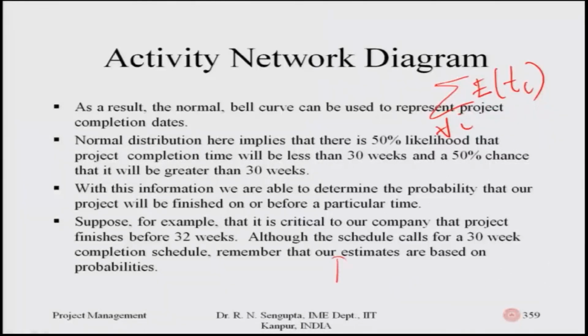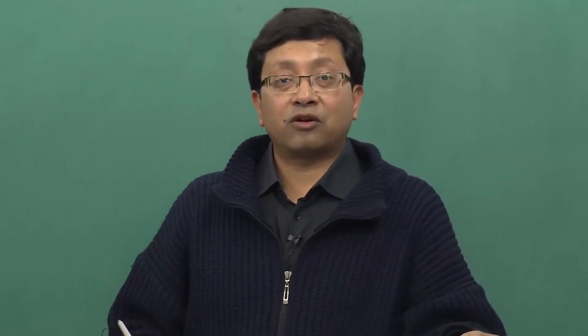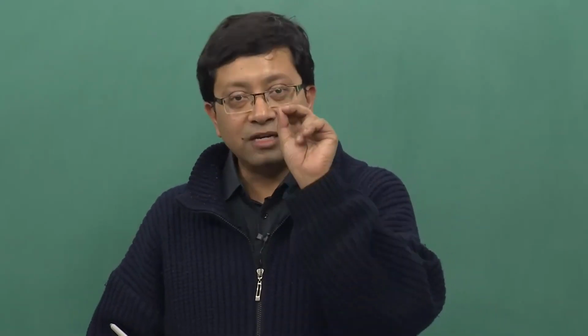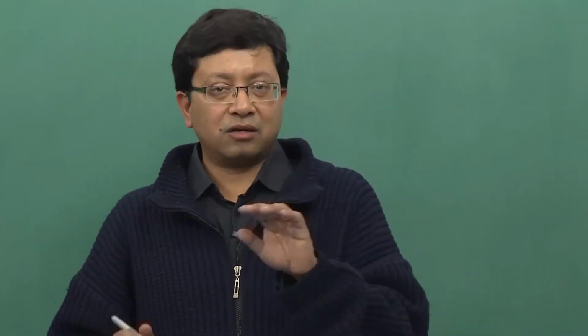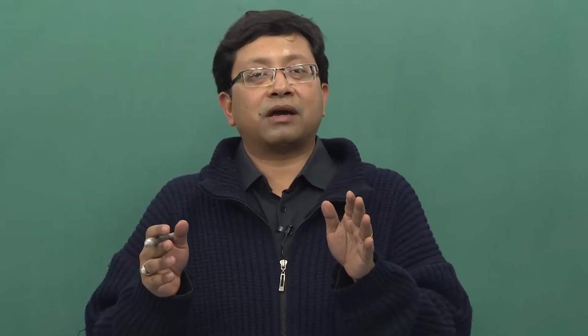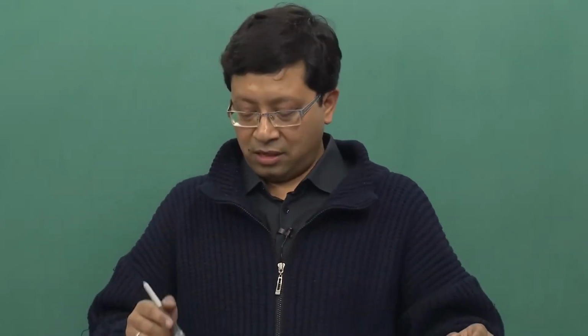So, I need to find out the probability. This x is the random variable which denotes the time. If I want to find out the probability that x would be less than some d, d is the due date which is given, or which I want to find out. So, it can be both given as well as what I want to find out. Why am I mentioning point 1 and point 2? They are the same, just looking at the picture from two different angles.